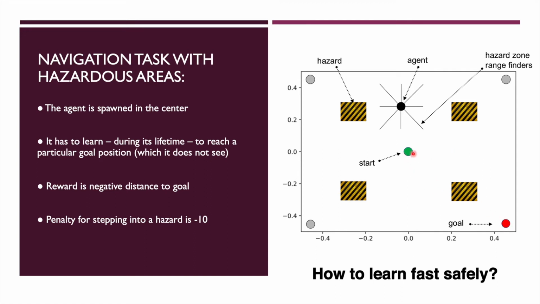The agent receives an additional penalty of -10 for each step it makes inside a hazard zone. An episode terminates if an agent gets within 0.01 units of the goal state, or the episode exceeds a maximum of 20 time steps. The hazardous areas in the environment test the agent's ability to adapt to new goal positions in a safe way. The agent's input is the position it currently occupies and 8 rangefinders, which detect the proximity of the hazardous areas. The agent outputs a movement vector, delta x, delta y, from -0.1 to 0.1 range.